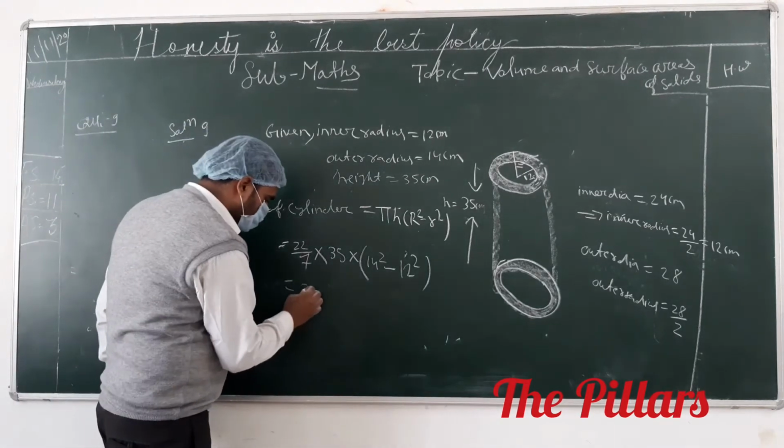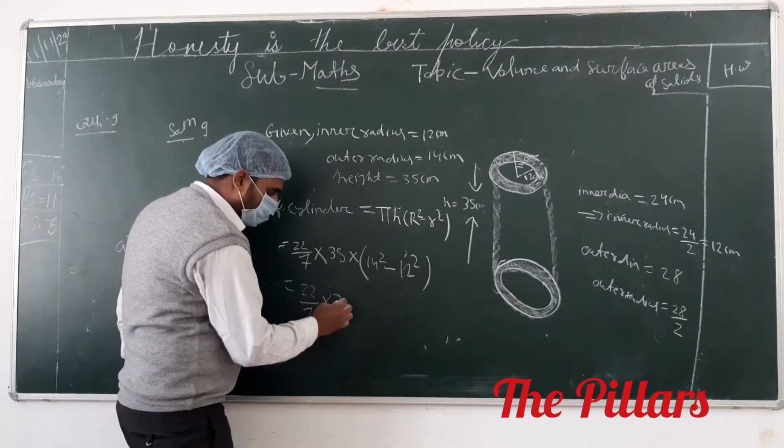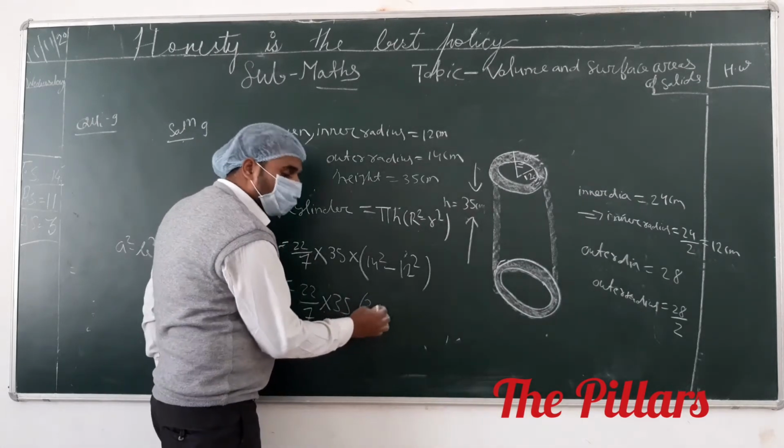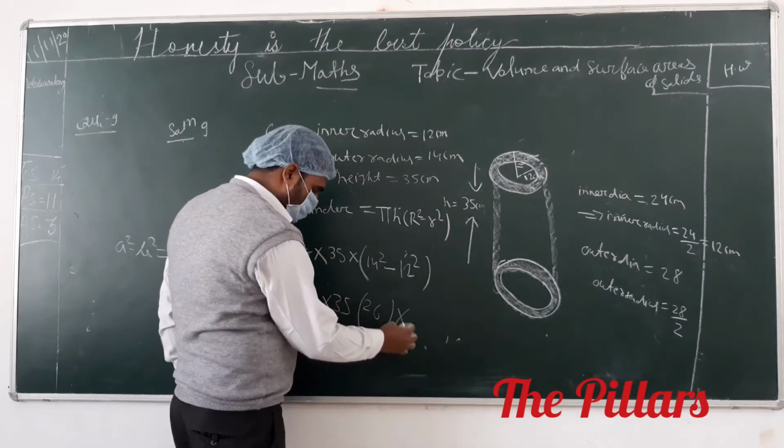It means you have to write 22/7 into 35 into, applying the formula, a plus b: 14 plus 12, 26, and 14 minus 12, 2.